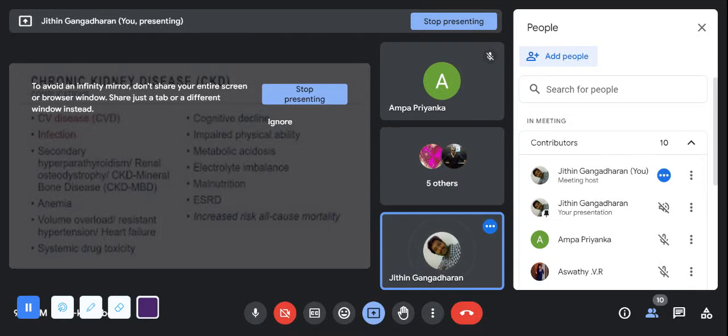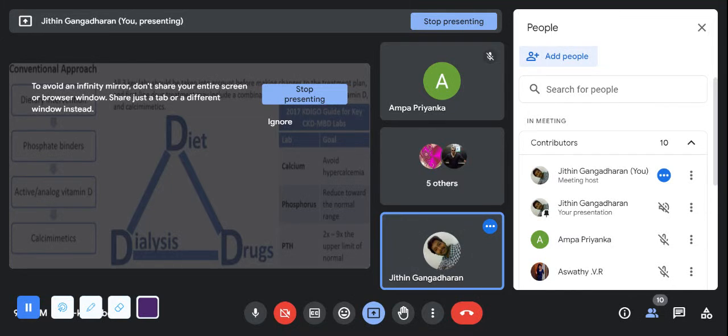Okay. Metabolic acidosis. The CKD patient will be in metabolic acidosis. Electrolyte imbalances, because there are no balancing stages like water reabsorption, secretion of sodium, potassium from the nephrons. Nothing will be done. So there will be an electrolyte imbalance. Nutritional problem will be the malnutrition. It may lead to ESRD, end stage renal disease. So if the patient is in ESRD, dialysis is the option, or you have to go for kidney transplantation. So diet, dialysis, drug. That is what you have to do. Okay.